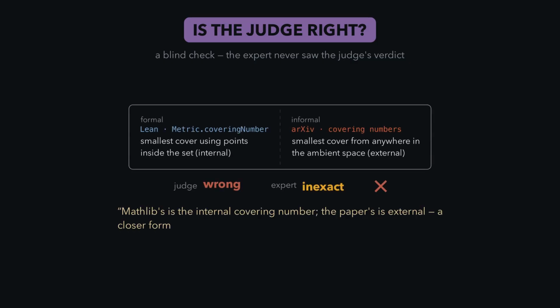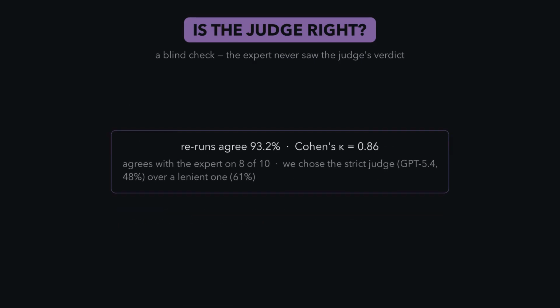On this one, he says that Mathlib's is the internal covering number, while the paper's is external. A closer formal match definitely exists, hence this is inexact. Re-run, the judge agrees with itself at a kappa of 0.86, and with the expert 8 times out of 10. This is a strong, calibrated proxy, but it doesn't serve as good ground truth, considering that the sample size was so small. However, it gives us a basis to understand which models work best for this type of judging and helped us calibrate GPT 5.4 to start.